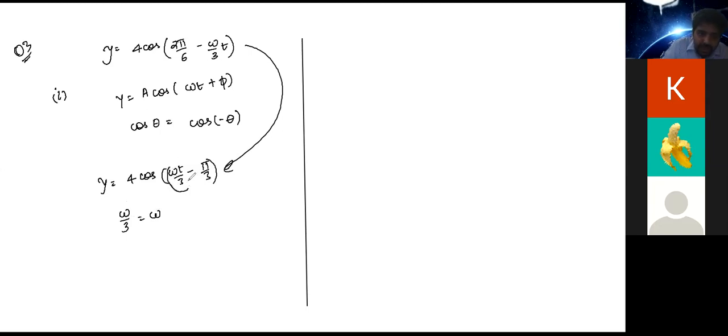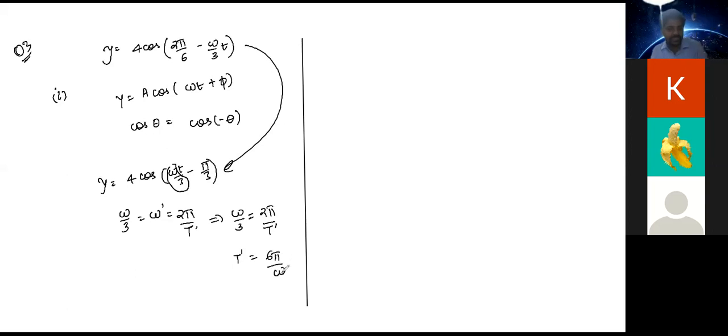So, this is the value of omega for the question, the actual value of omega. Let us take this as omega dash. This will be equal to 2 pi by time period. Let us take time period as T dash. So now, how will we find time period? Omega by 3 is equal to 2 pi by T dash, correct? So T dash should be equal to 6 pi upon omega. Is it correct, Rahul? Atul, is it clear? Yes, sir. Okay, excellent.